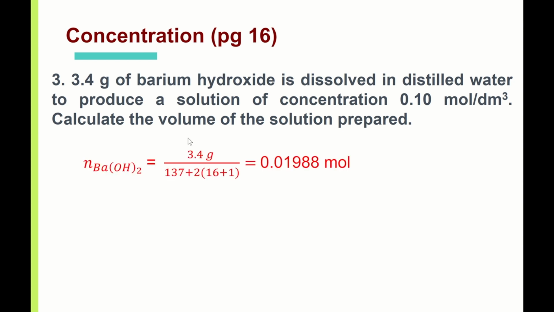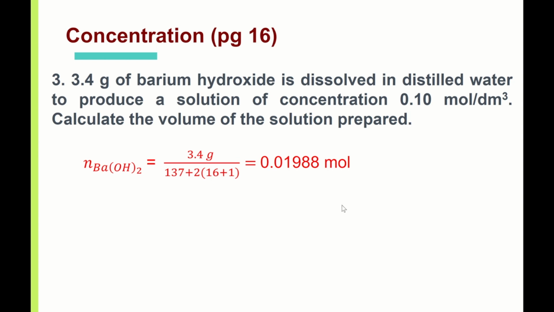To do this correctly, of course, you need to know the formula of barium hydroxide. If you don't know the formula of barium hydroxide, you will do it wrongly. So formula writing is important. Mass over molar mass. You get the formula right to calculate the molar mass and you get 0.01988 moles.